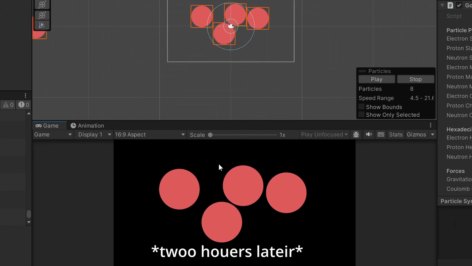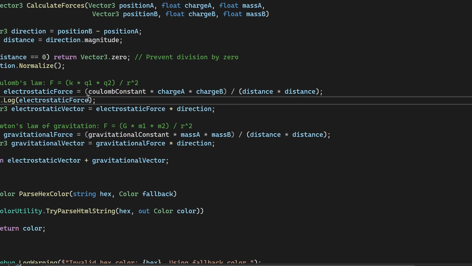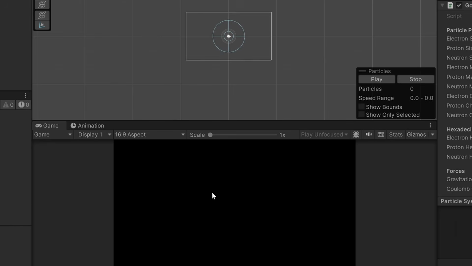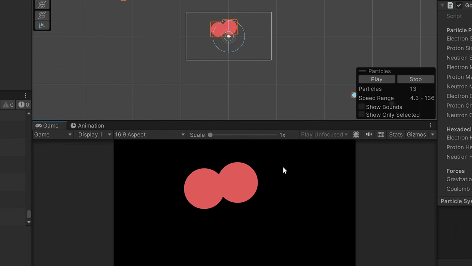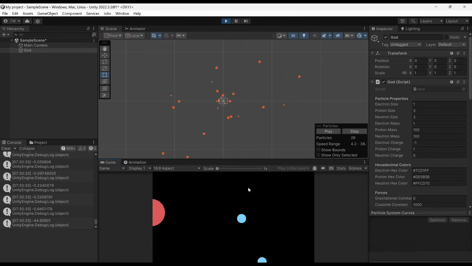Okay, so I think I figured out the problem. Well, first of all, our Coulomb constant just wasn't big enough. And second of all, the sign just needs to be reversed. Just one minus sign. Freaking minus signs, always messing us up. Okay, let's try this again. These guys repel, perfect. These guys, oh, they're not repelling. This is strange. Okay, well, things are kind of working, but it is still very laggy, very fast. In fact, I think it's even laggier than our first solution.